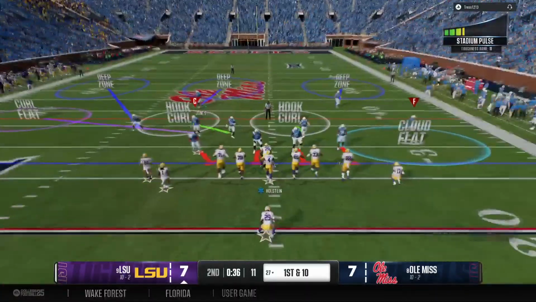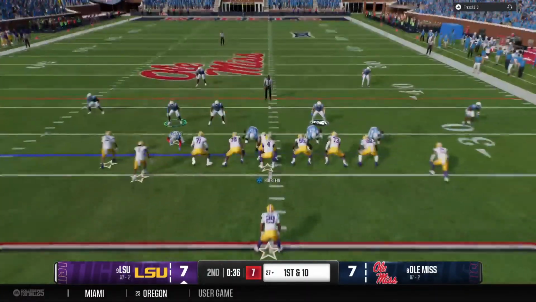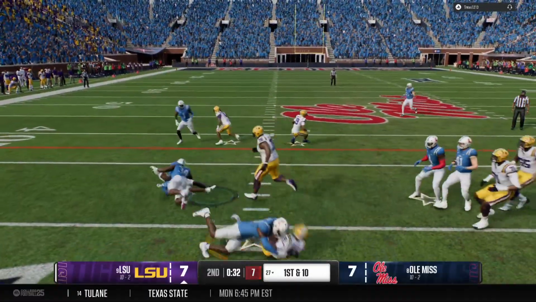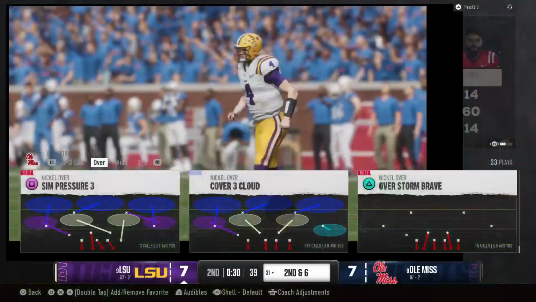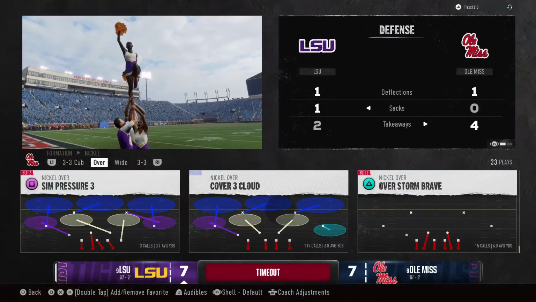Okay, so here comes the LSU offense back on the field. The last possession ended in an interception. Let's see if they continue to trust this quarterback in the passing game. That run takes it across the 30-yard line. So the offense calls a timeout here. That's their first of the half.